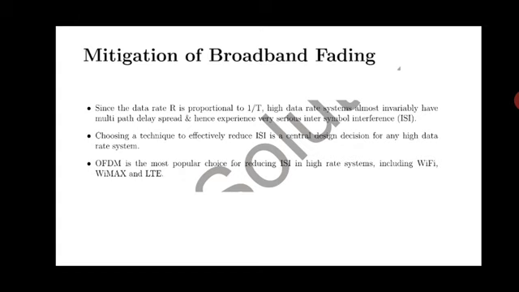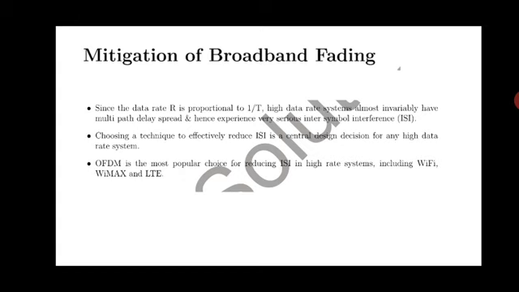Inter-symbol interference, as I discussed, is because of the overlap of the same sequence arriving at different time intervals. Choosing a technique to effectively reduce ISI is a central design decision for any high data rate system.